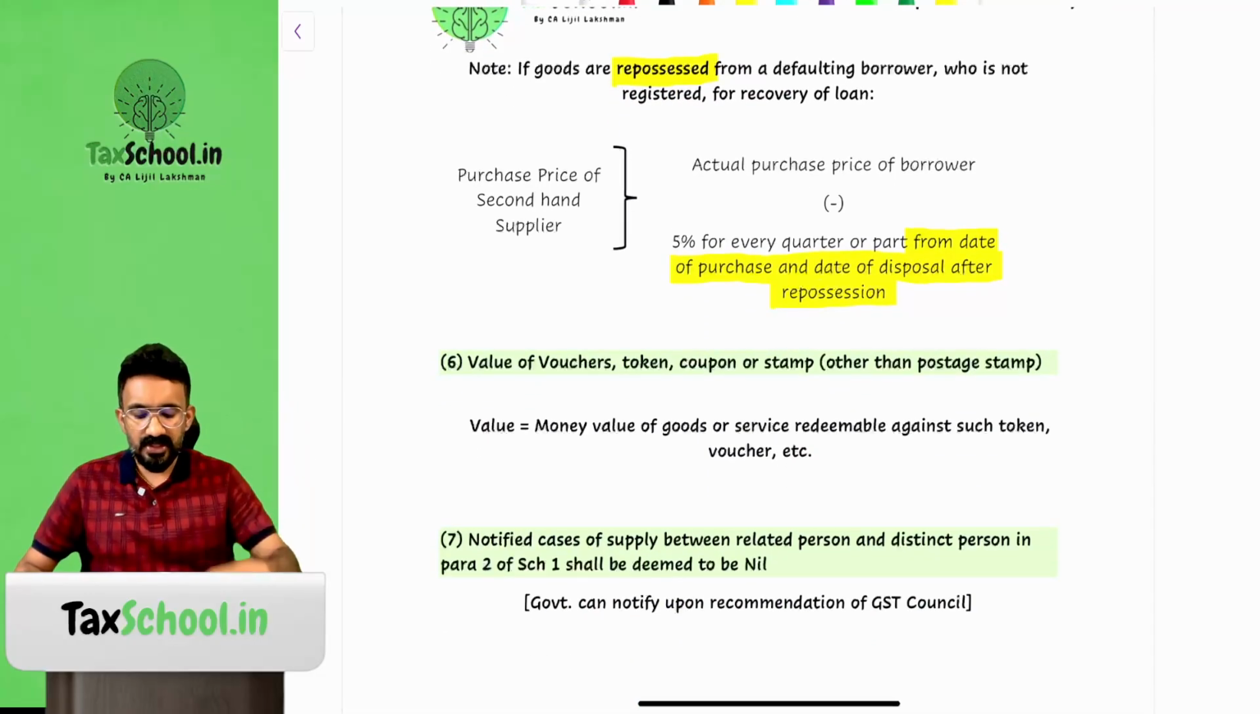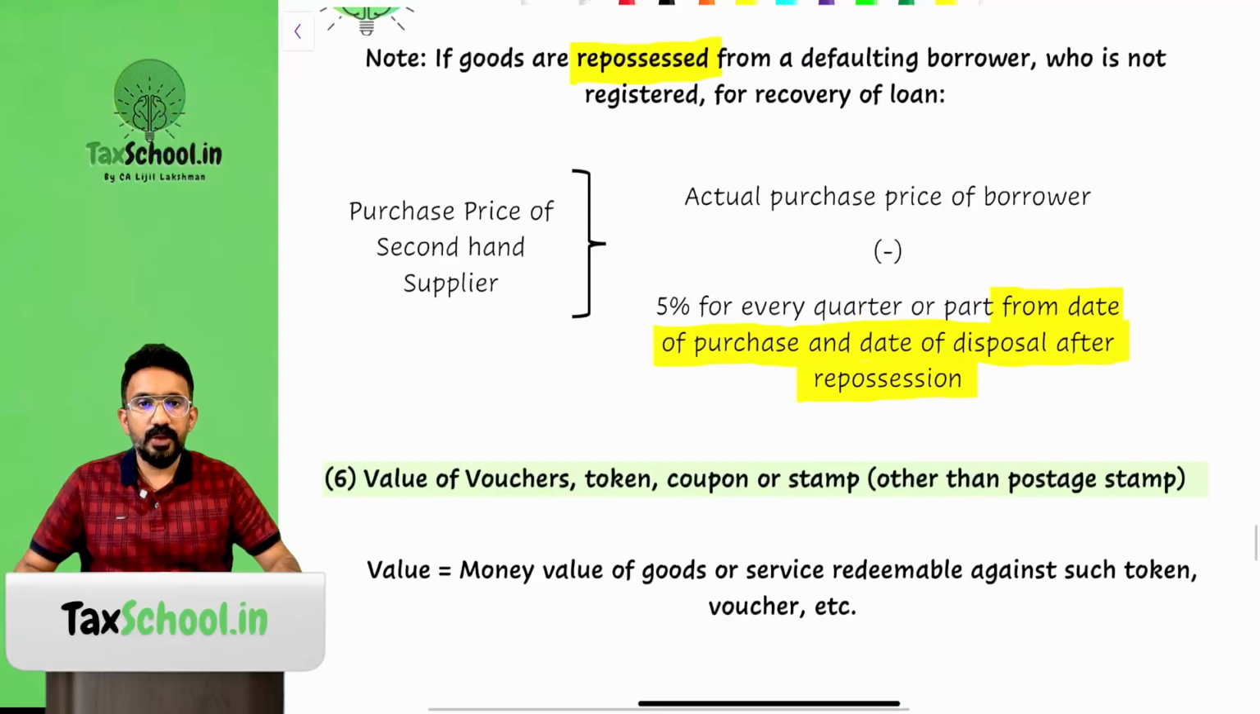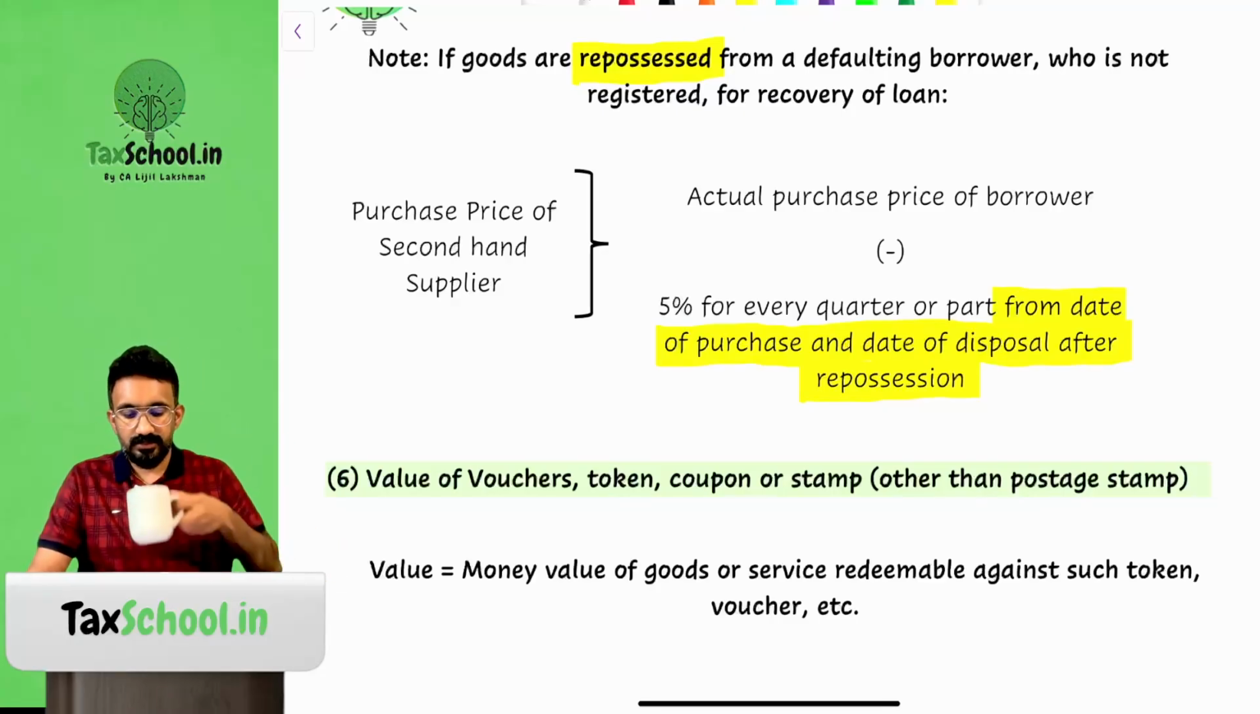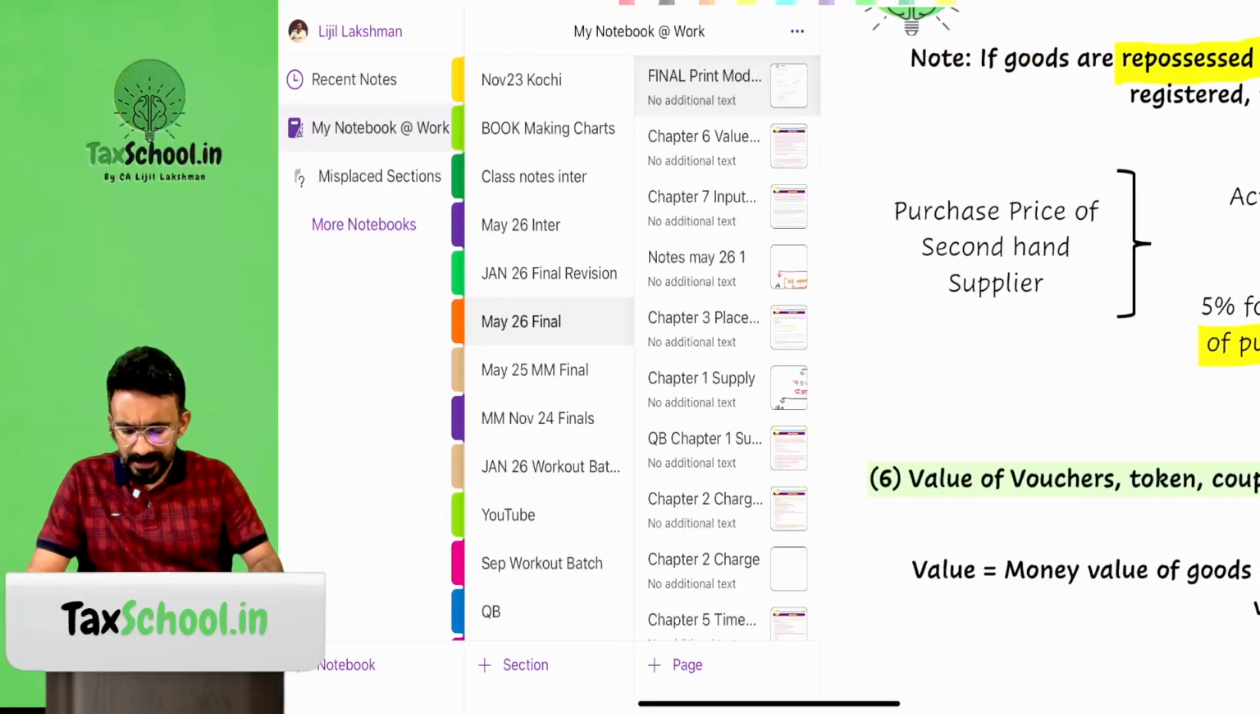Then there's a special provision that we have. They're talking about cases where the goods are repossessed from a defaulting borrower who is not registered, for recovery of the loan. I might not have a purchase price because I'm not purchasing it, I'm just recovering it from somebody who is not repaying my loan. Then the purchase price would be treated as the actual purchase price of the borrower minus 5% for every quarter or part from the date of purchase to the date of disposal after repossession. Let me show you an example to understand this better.